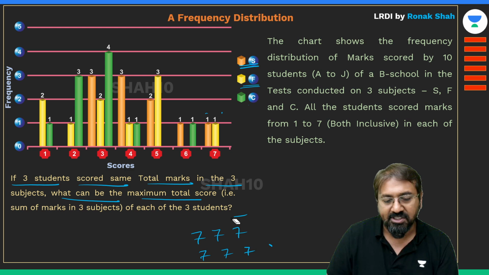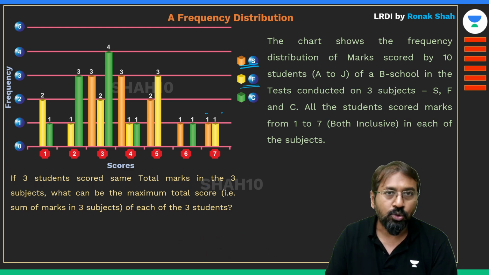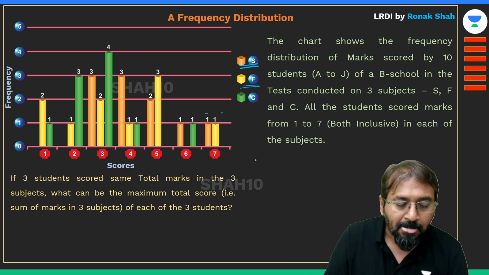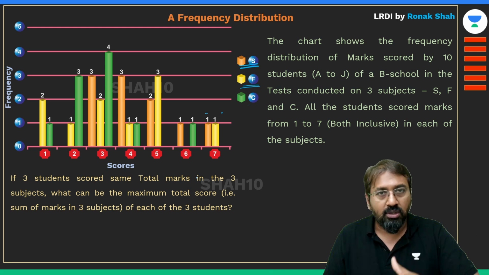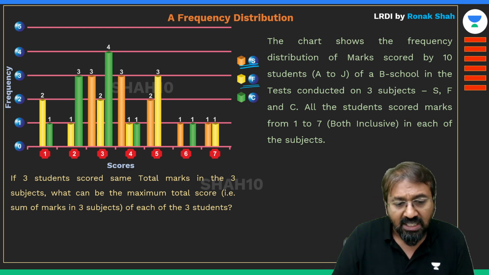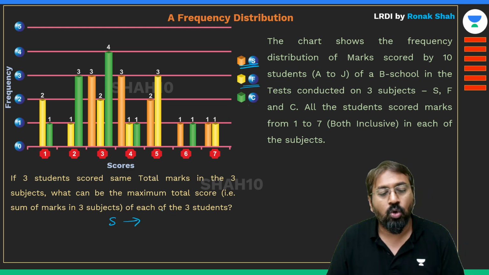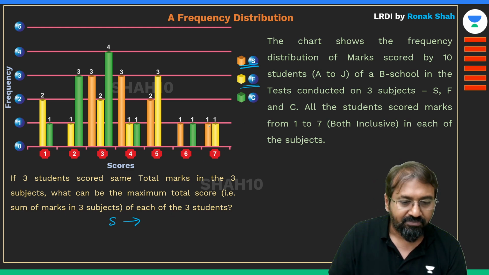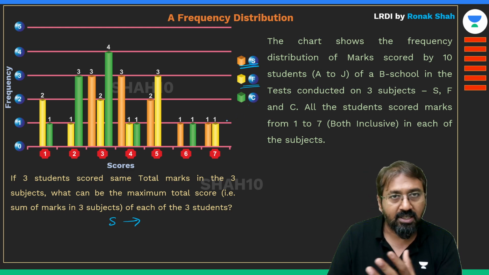So definitely 7, 7, 7 or 6, 6, 6 is not possible. So guys, what will be the maximum total score which is same for 3 students? So what will be that value, right? To solve this question, let's use a different approach. Let's understand what can be the maximum total score of 3 values for subject S.